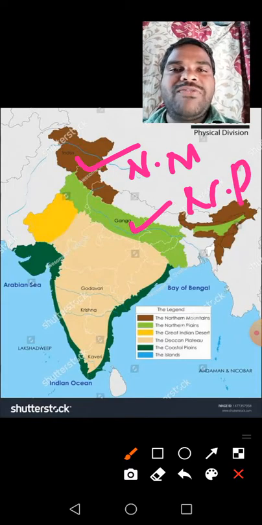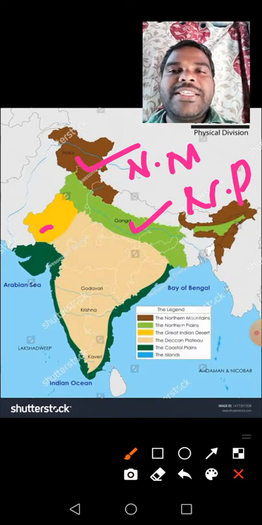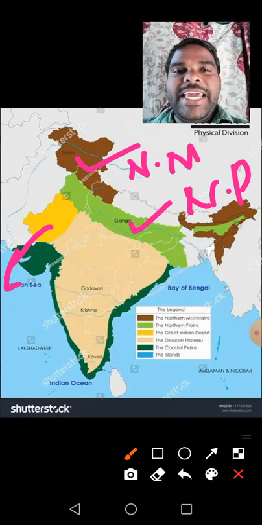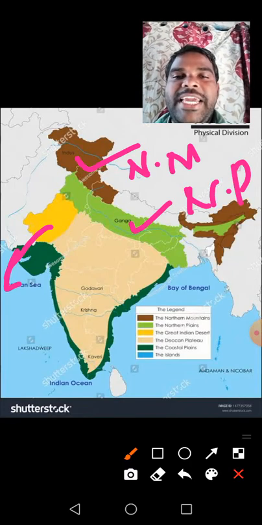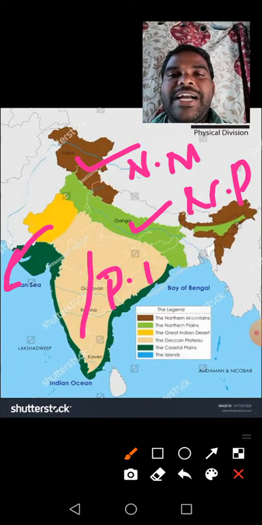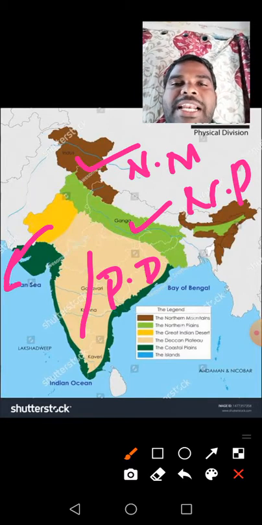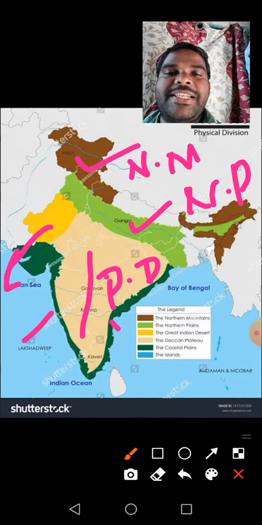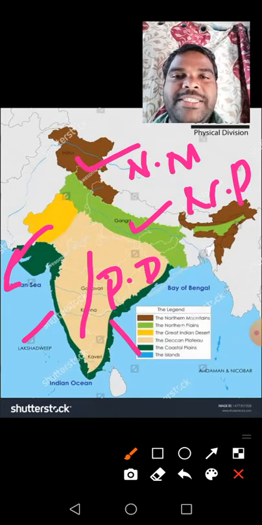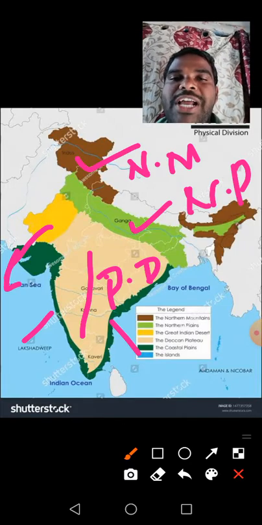Northern plains. Here, the yellow color. Observe once. What is this? The Great Indian Desert. What is this? The Deccan Plateau. And the two coastal plains: the western coastal plain and the eastern coastal plain. Understand, children? Deccan Plateau and the two coastal plains.